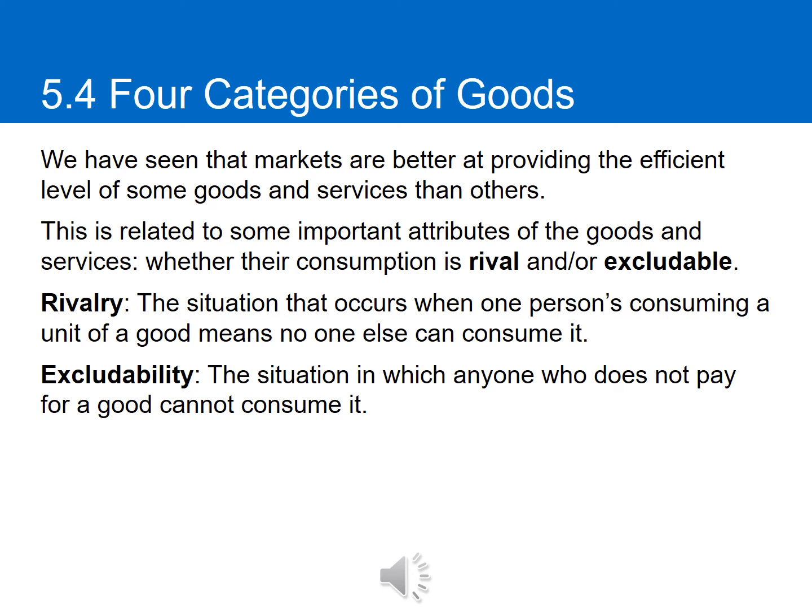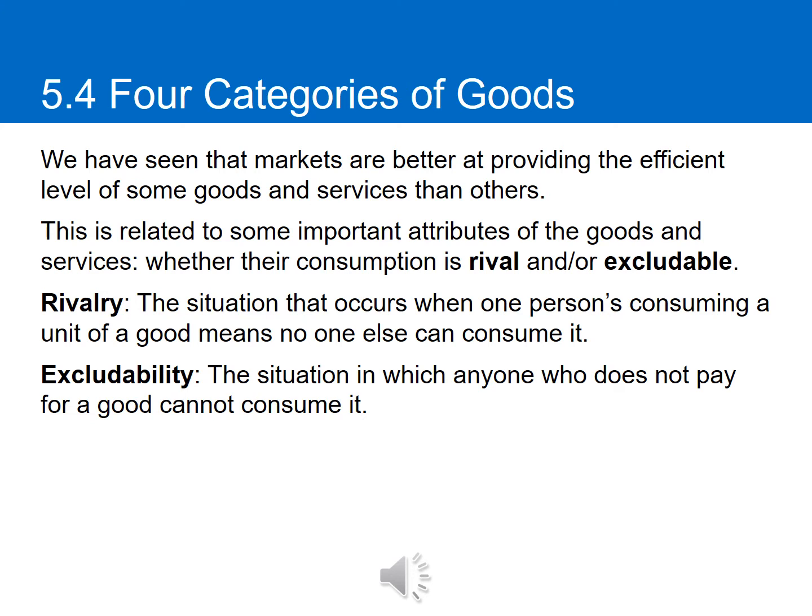So far in this course, we've seen that markets are better at providing the efficient level of some goods and services than of others. This is related to some important attributes of the goods and services, whether their consumption is rival or excludable. The idea of rivalry is a situation that occurs when one person's consuming of a unit of a good means no one else can consume it. So if I eat this cheeseburger, no one else can have that particular cheeseburger.